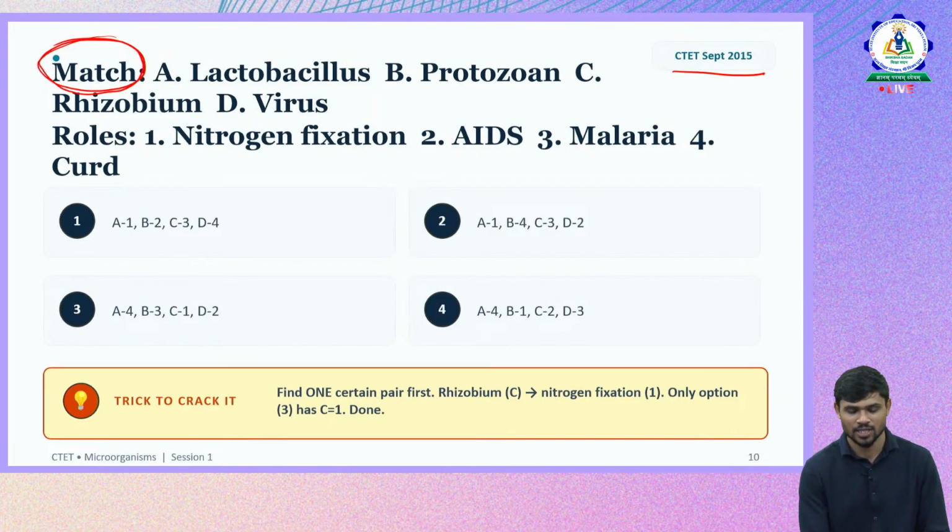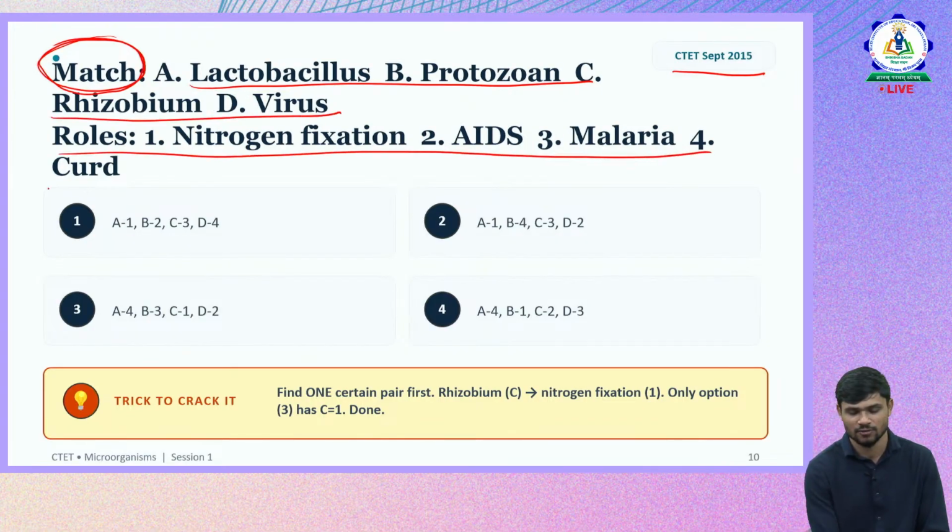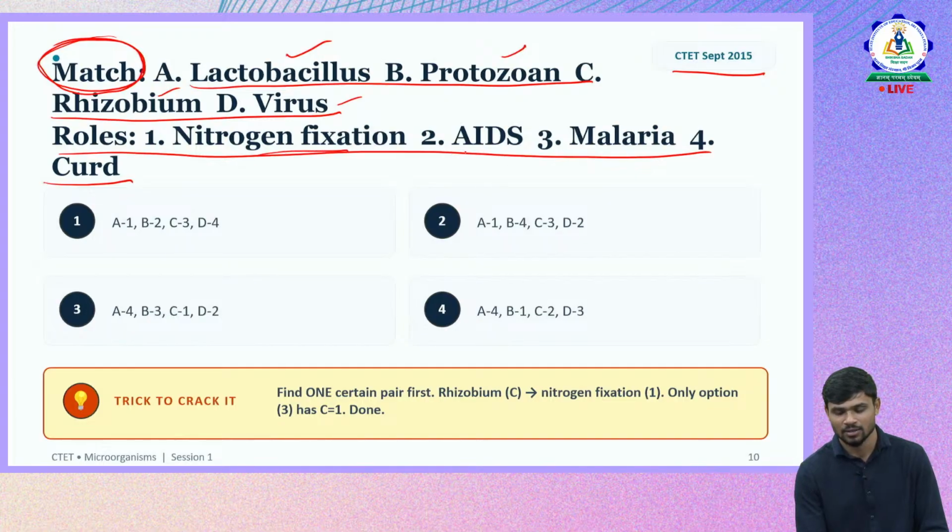So here let us see the question. There are two sides, two different things given. On one side, the microorganisms are given: A, B, C, D. On the other side, the roles are given. The roles of microorganisms. What is their role in different things? So we have to match the microorganisms with the roles. A is lactobacillus, B is protozoan, C is rhizobium, D is virus. The roles given are: nitrogen fixation, then AIDS, malaria, then curd.